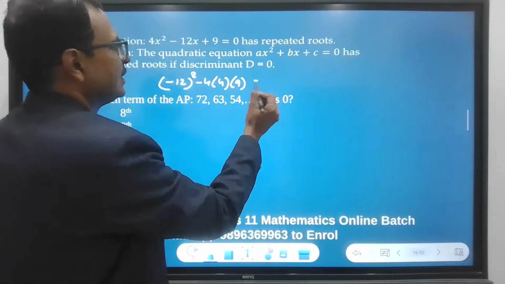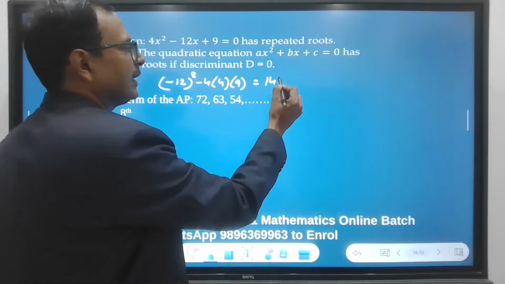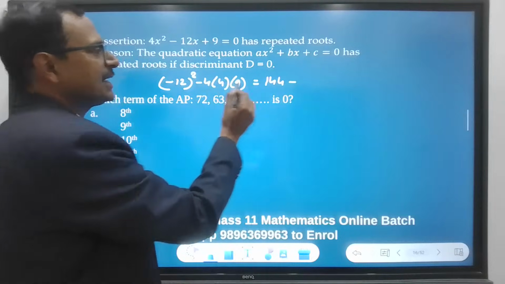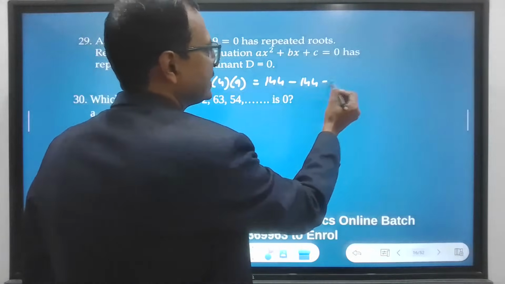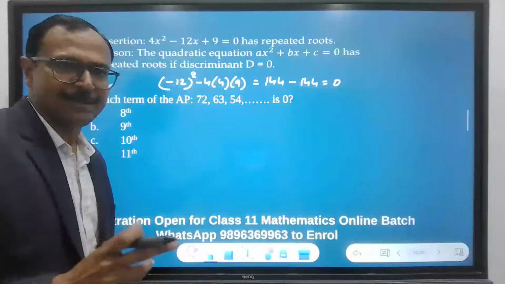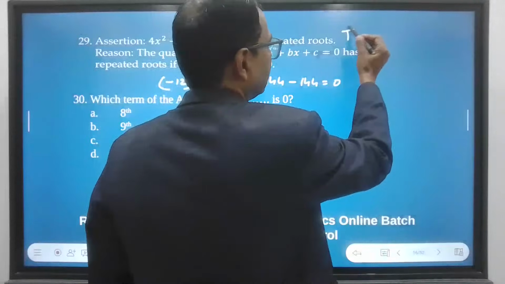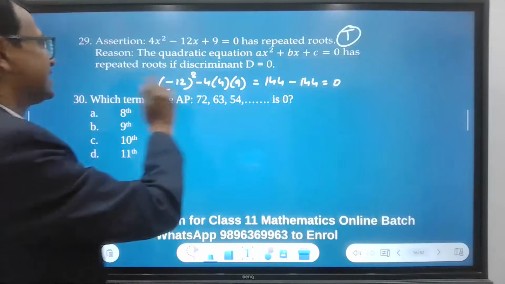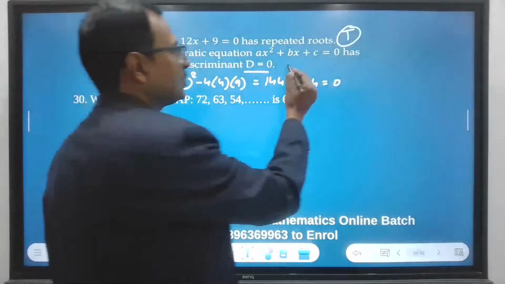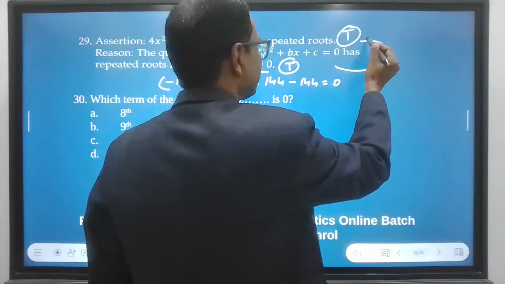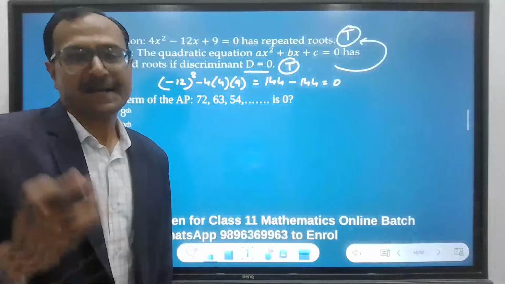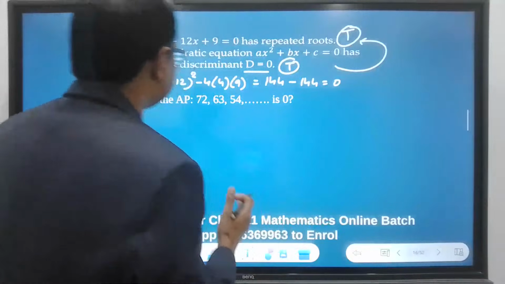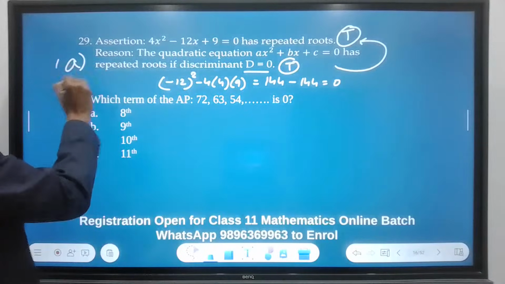How much is this? 12 square is 144, minus 4 4s are 16, 9s are 144. Oh my god, this is correct. It has repeated roots, so this is true. How about the reason? The quadratic equation has repeated roots if the discriminant is 0. True. And yes, it correctly explains the assertion, because that is the reason behind it. And the answer is A.